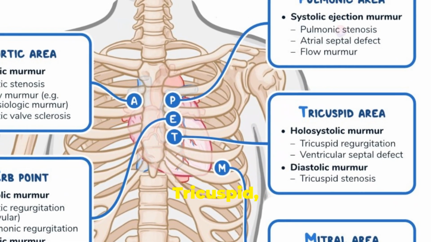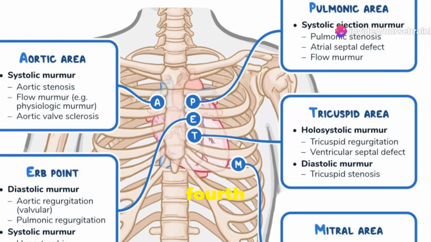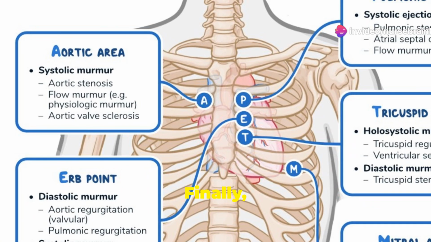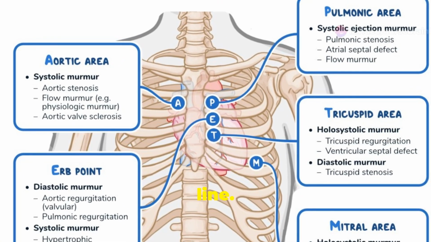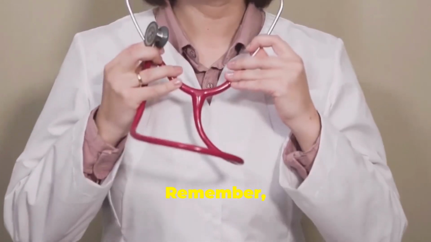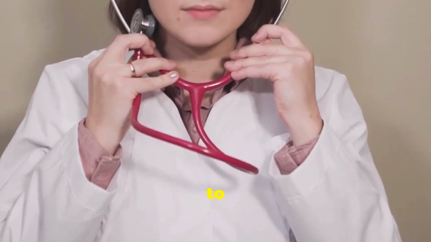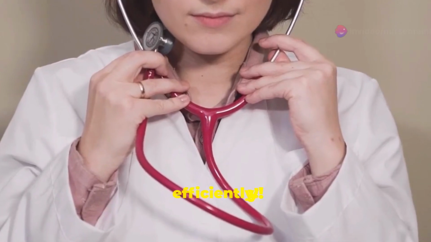T is for tricuspid, just one space down, at the left fourth intercostal space. Finally, M for mitral, located in the left fifth intercostal space along the mid-clavicular line. Simple, right? Remember, a pet monkey is your shortcut to pinpointing those heart sounds accurately and efficiently.